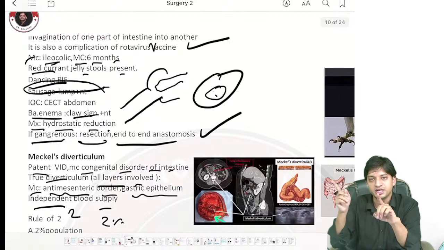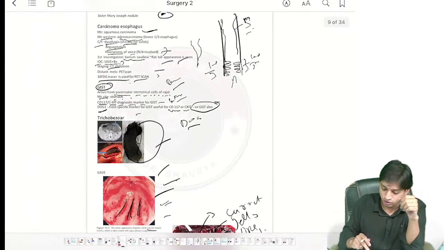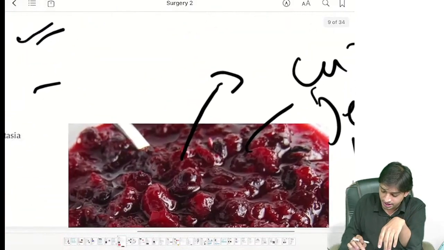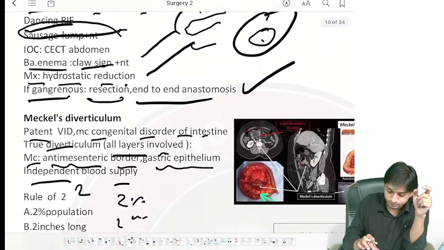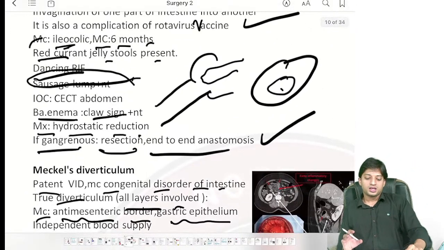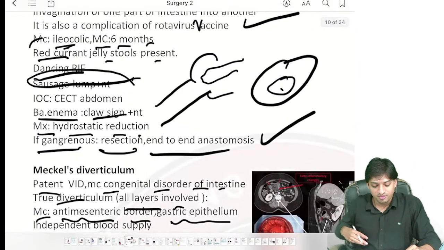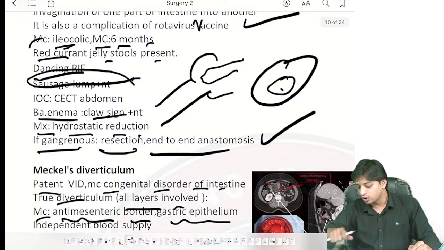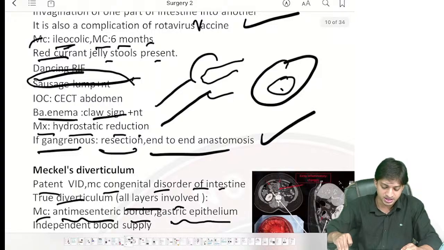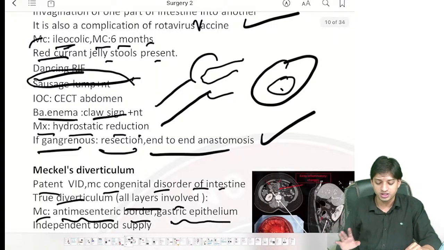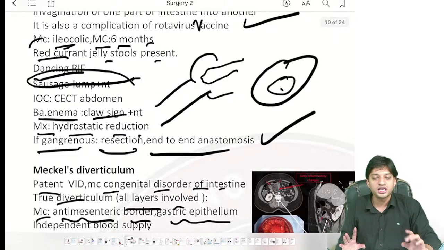History they will give you in pediatrics also, you might have studied. I have shown you the image also. Currant jelly-like stools, right? Now have a look here. Up here again, the lump will be sausage-like. Now, two important radiological questions they have asked from intussusception. We will be discussing that. First, investigation of choice, CECT abdomen, you know. In barium enema, what will be the sign?